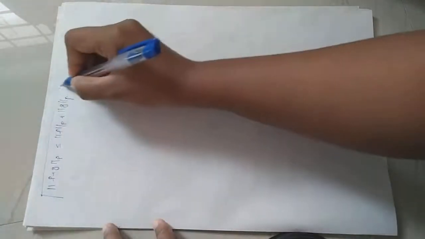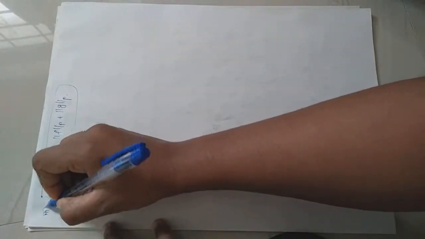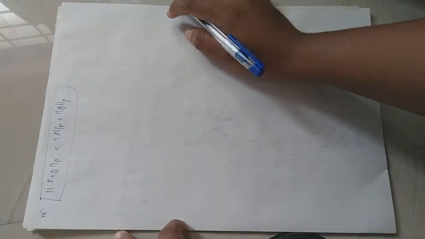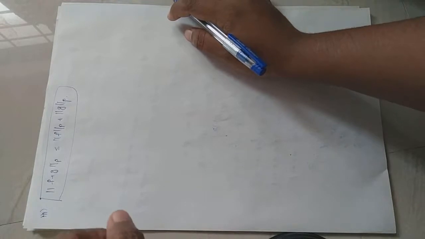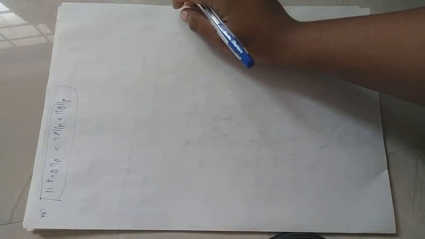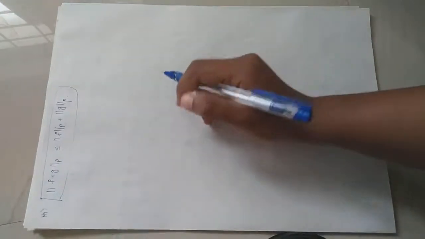We need to prove this for the last third axiom of normed linear space. But we can't prove this statement directly. To prove this, we want to verify some more axioms or some more lemmas which are helpful for proving this inequality.